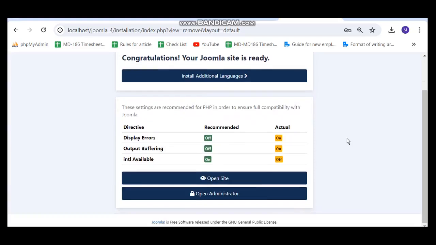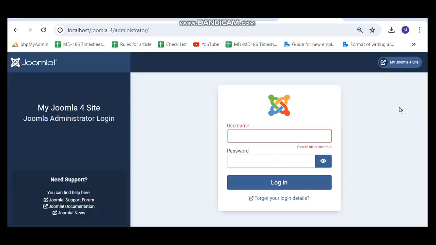Here you can see you can open the administrator or open the site. If I click on open administrator, here we have to add our username and password that we created previously when installing. I will type the data.